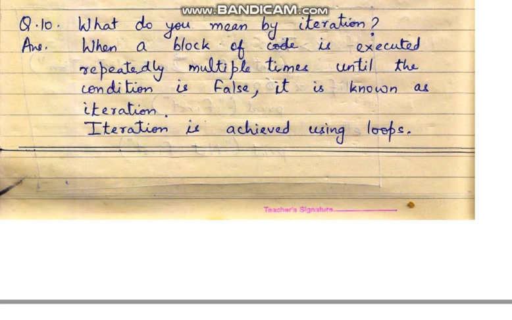So what is iteration? Iteration means repeating a particular code again and again. When a block of code is executed repeatedly multiple times until the condition is false, it is known as iteration. It is as simple as that. Iteration is achieved using loops. We have two kinds of loops, which are for loop and while loop, and we will be looking afterwards how they actually work.